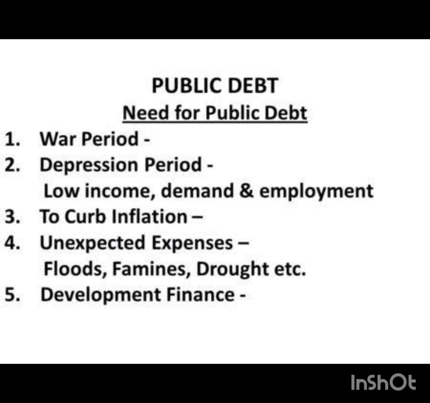Next is voluntary and compulsory debt. Voluntary debt is a debt which the government takes from the people with their permission. Voluntary means you are giving the loan on your own wish.